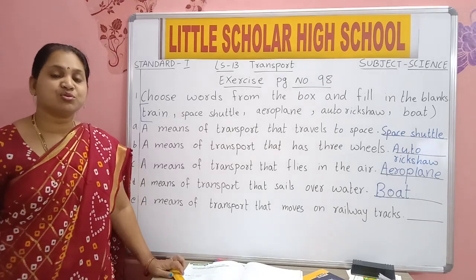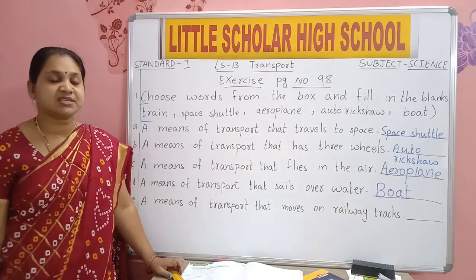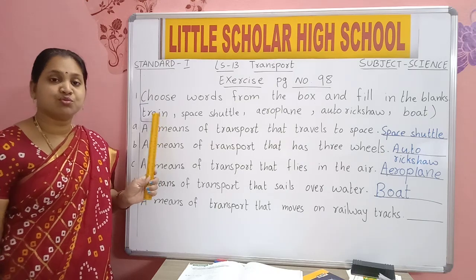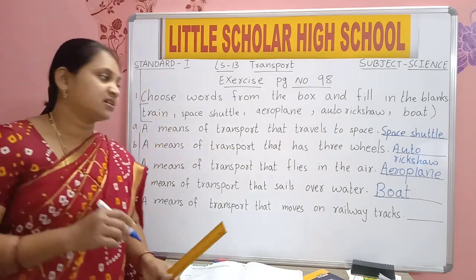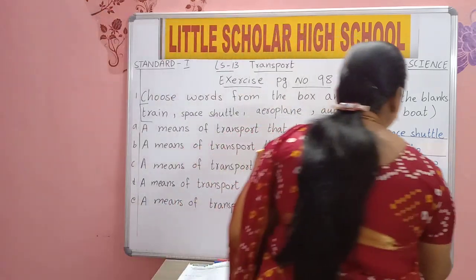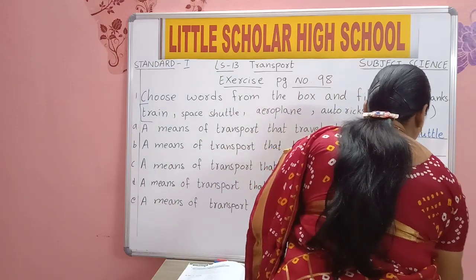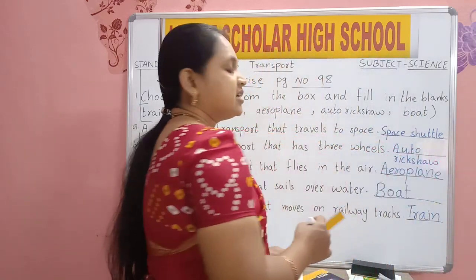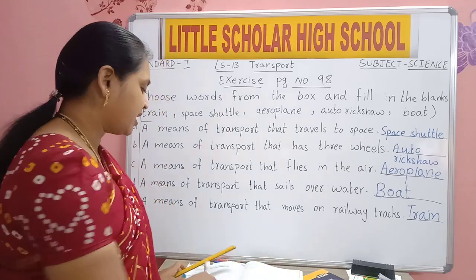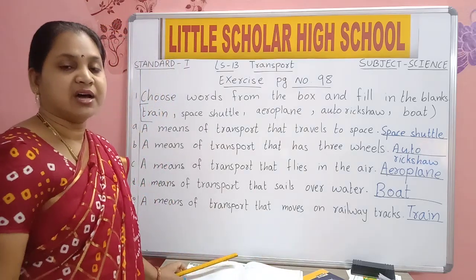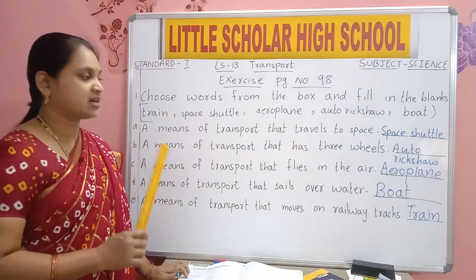Which vehicle moves on railway tracks? Yes, train. Which vehicle moves on tracks? Train.